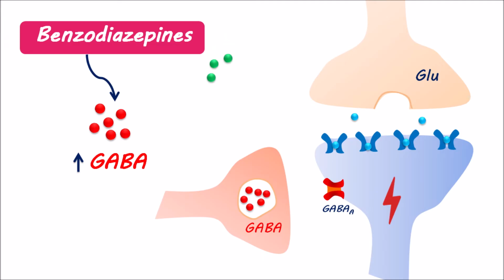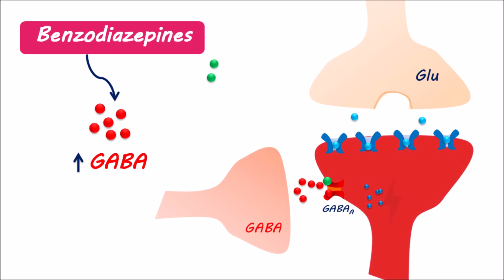Now, benzodiazepines can reduce anxiety by promoting the action of GABA. These drugs can bind to an allosteric site on GABA receptors, which accelerates the binding of GABA to the GABA-A receptor, leading to the opening of chloride channels and subsequent hyperpolarization.